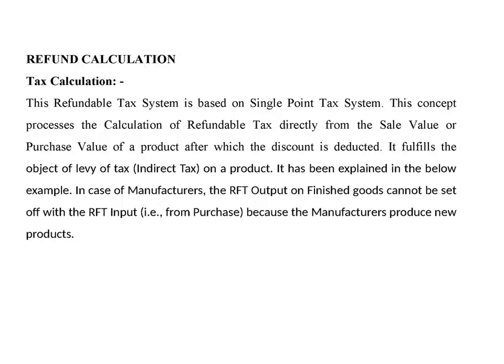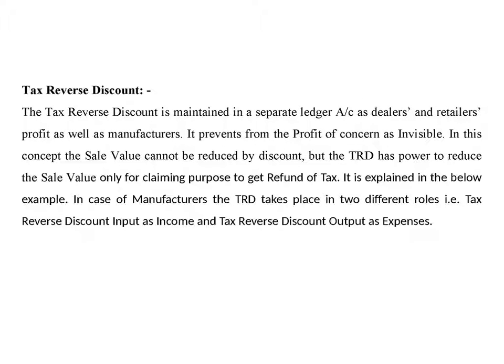In the case of manufacturers, the RFT output on finished goods cannot be set off with the RFT input from purchases, because the manufacturers produce new products. Tax reverse discount. The tax reverse discount is maintained in a separate ledger account for dealers and retailers, as well as manufacturers. It prevents the profit of the concern from becoming invisible.